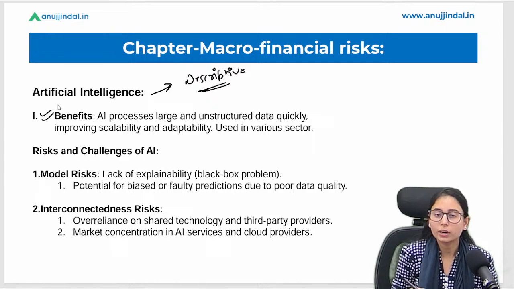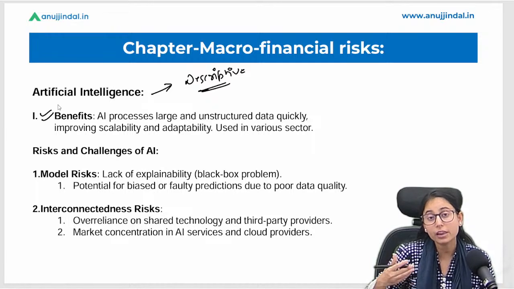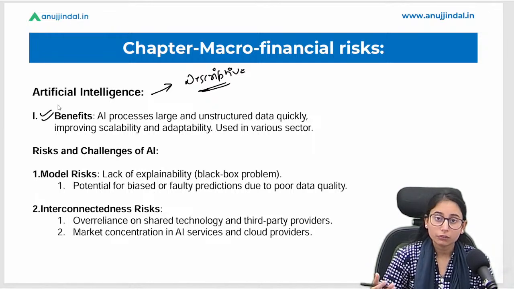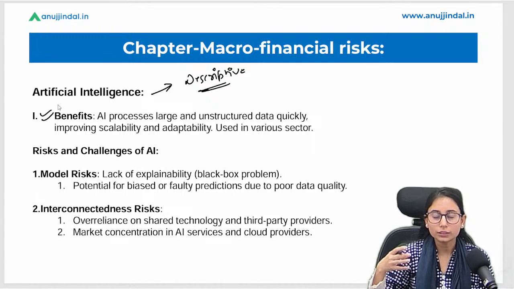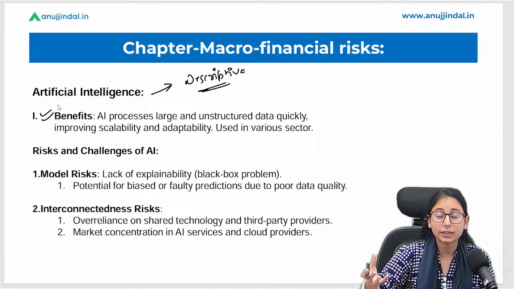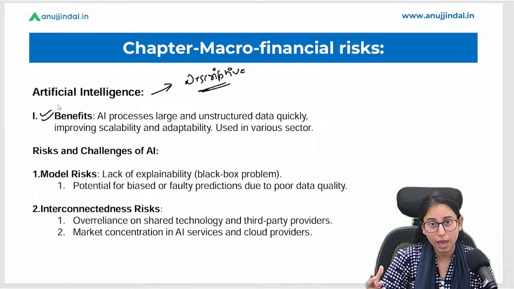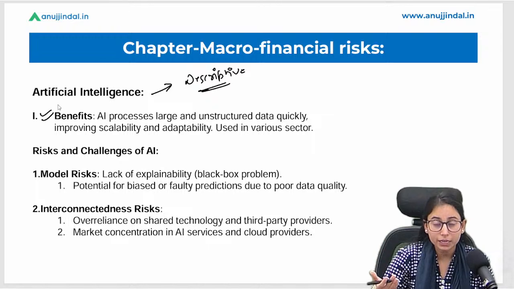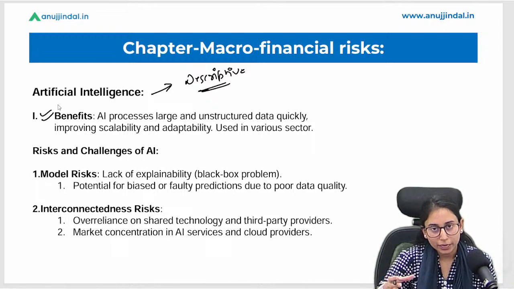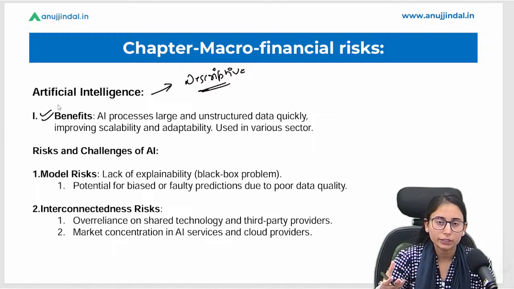And we all know what artificial intelligence is. We use it on a daily basis, and we can see that there is an over-reliance of ours on artificial intelligence. Now the major risk talked about by the FSR is, what if this artificial intelligence, or the system or the service providers that are providing us this technology, collapse? Okay, what if this system collapses? So our whole system might collapse because we are relying more on it, and hence there is a need to regulate it. Give more powers and more tools to the regulators to regulate them.